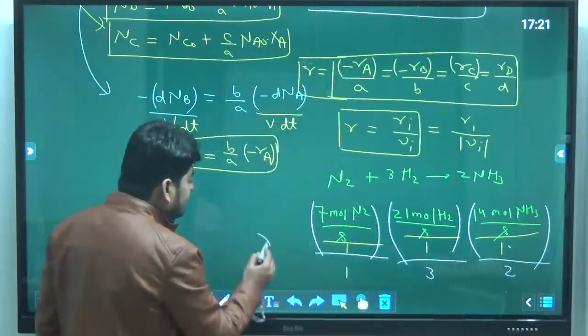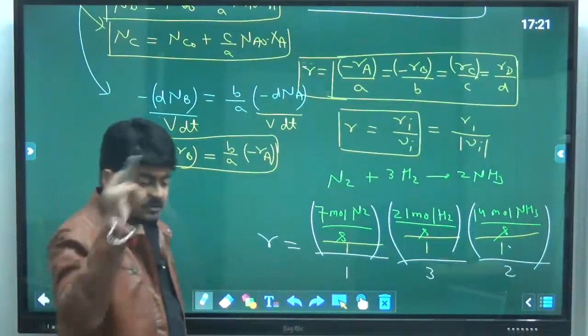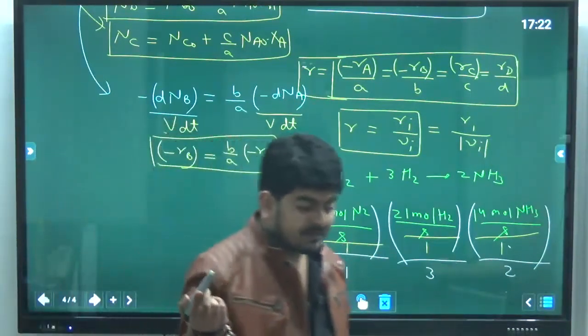So this is the rate of reaction, which has to be the same for all the components. So these things should be clear in your mind.